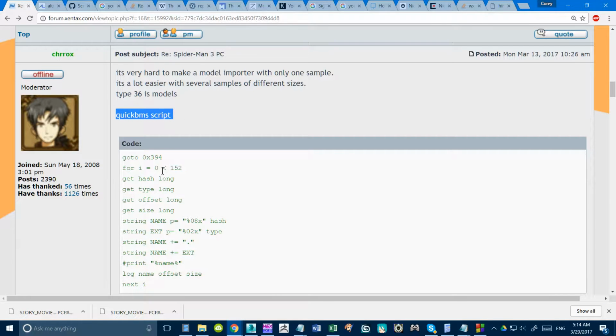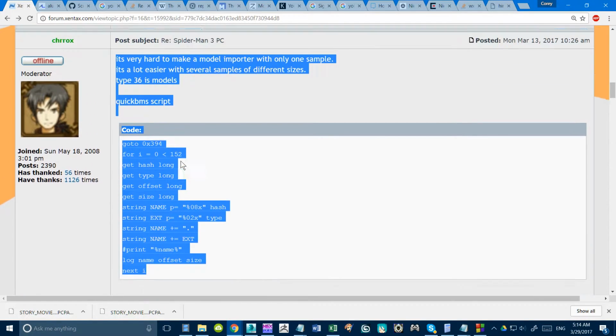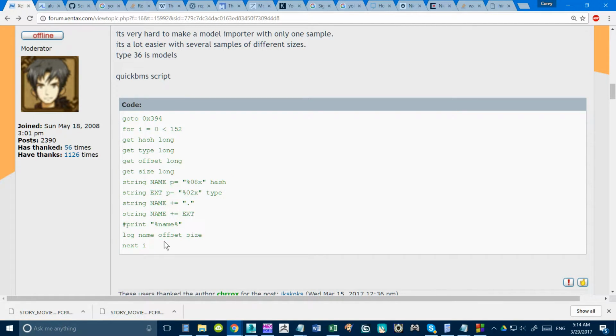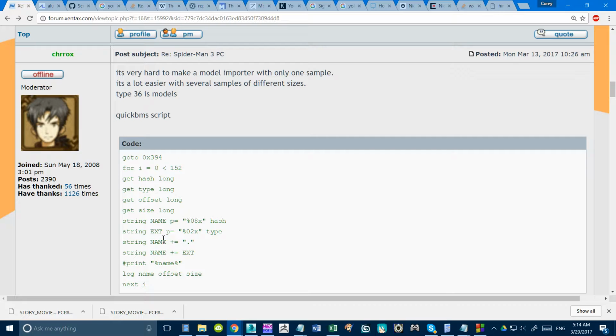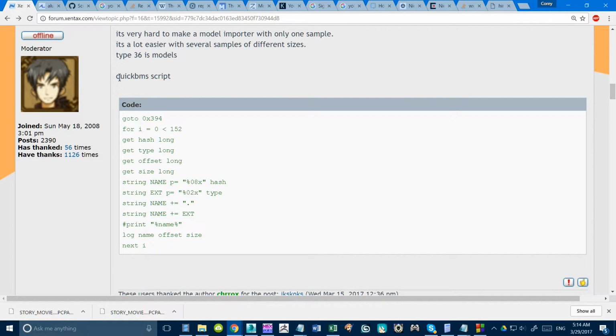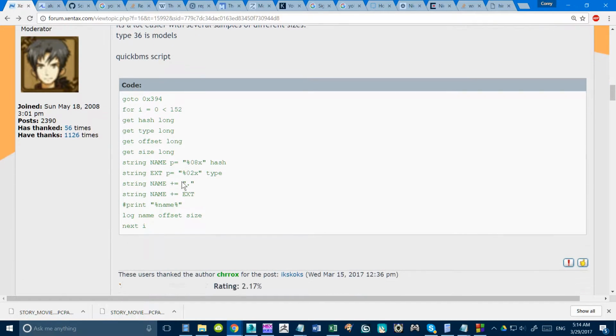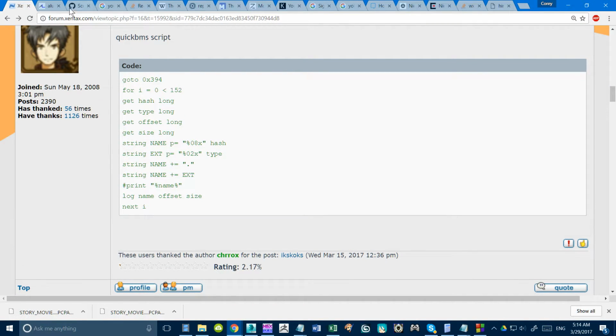So this is part of my grand scheme, to include this into a tool set. QuickBMS is probably more suitable for this type of thing, but it is a cool little thing to include with your tool set for Noesis. It would be nice to have Noesis as kind of a Swiss Army knife of things, so why not?